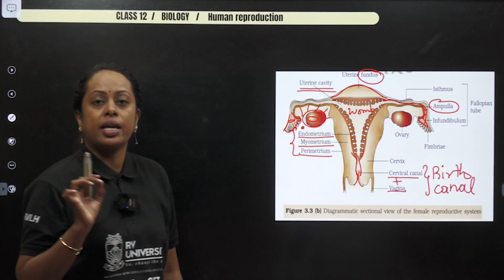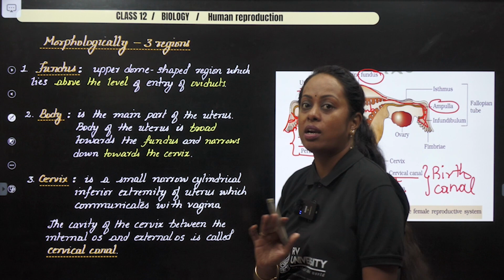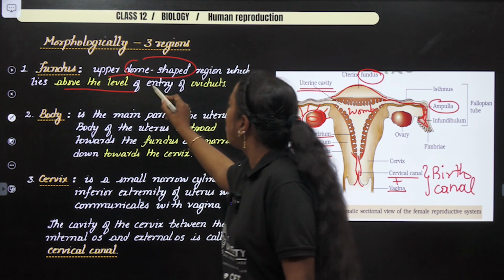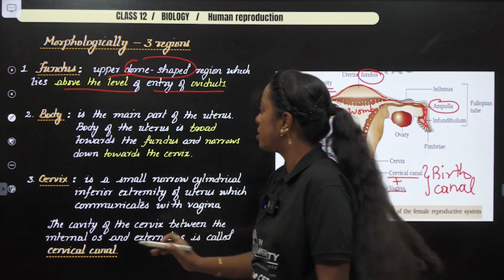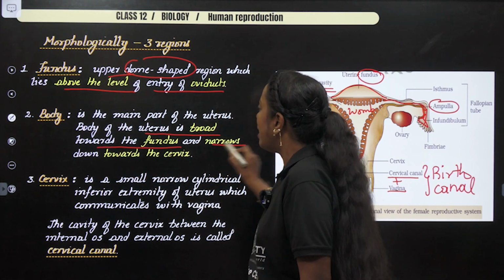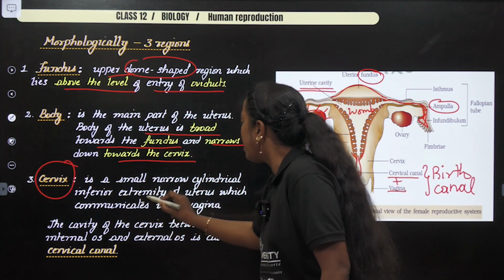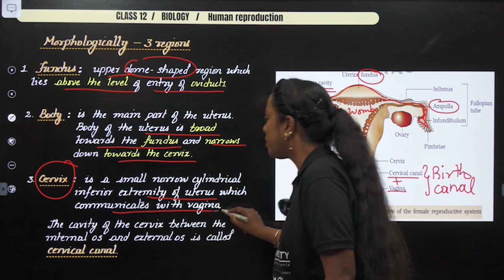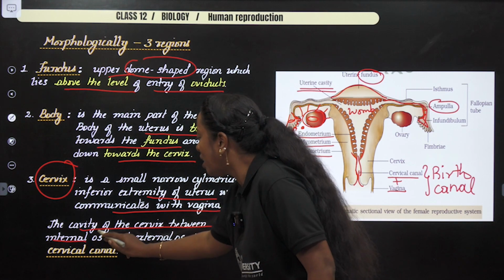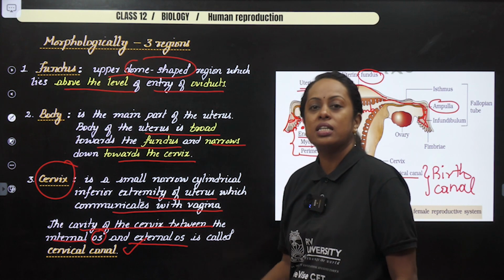Now, let us go across the NCERT sentences. Here I have written you certain points. Let us finish off this, then we'll study the NCERT part. Fundus, the upper dome-shaped region above the level of entry of the oviduct, is known as fundus. Body, the main part of the uterus, which is broad towards the fundus and narrows towards the cervix. Cervix, a small, narrow, cylindrical, inferior extremity of the uterus which communicates with the vagina. The cavity of the cervix, between the internal orifice and the external orifice, is called the cervical canal.